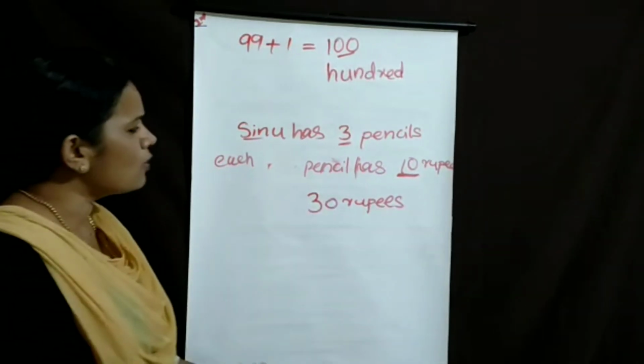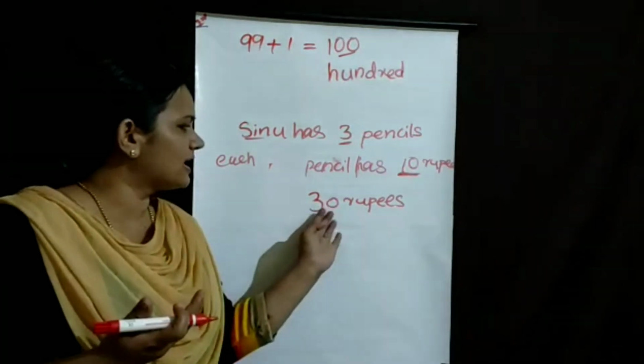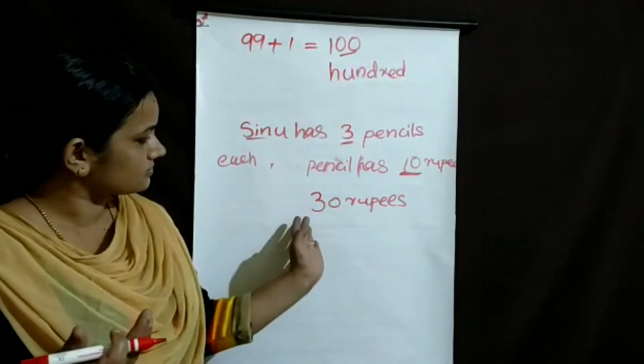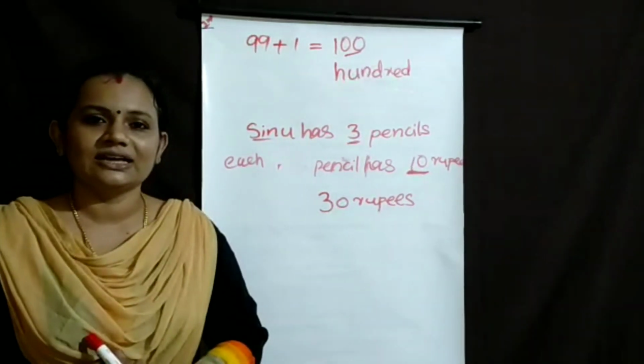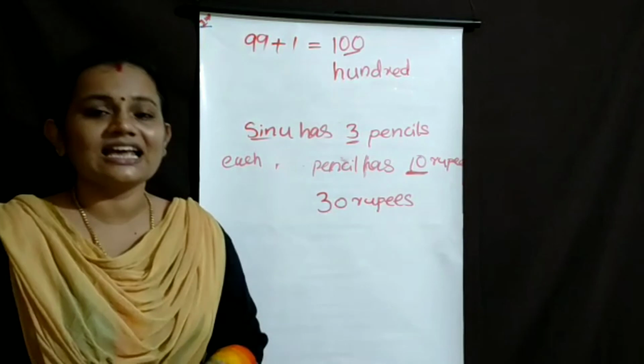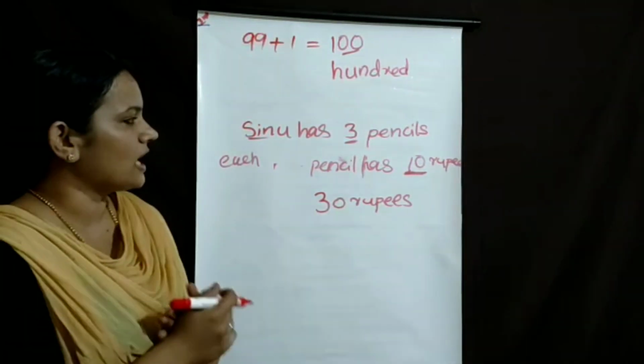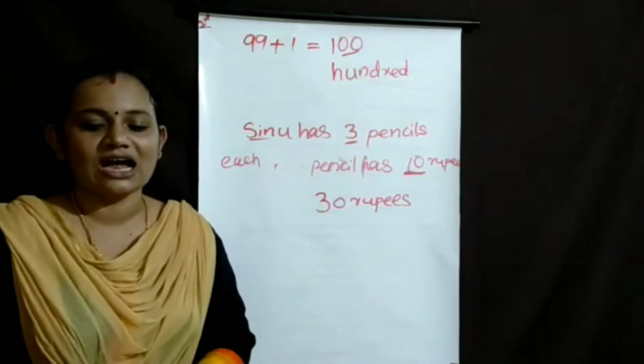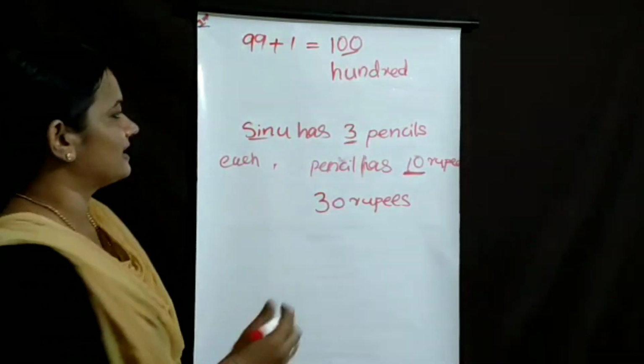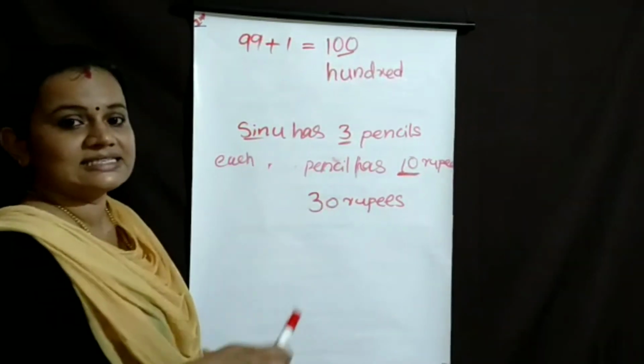Okay. Then how do we get this number 30? I will say one method.